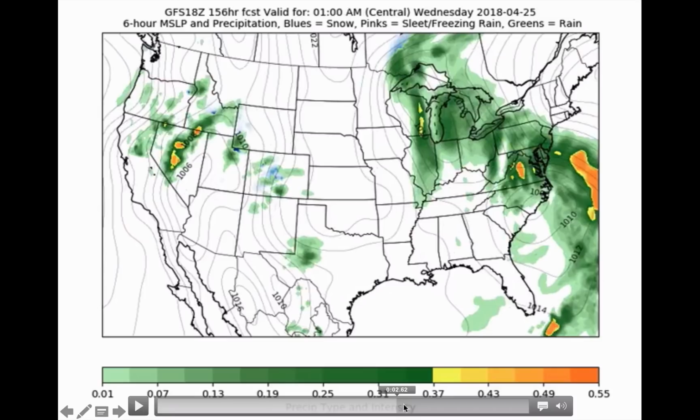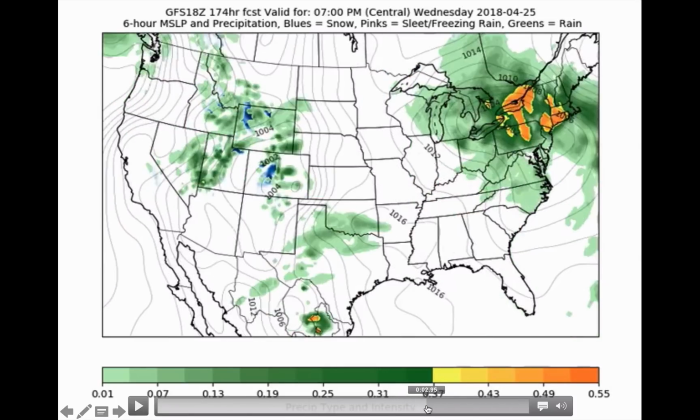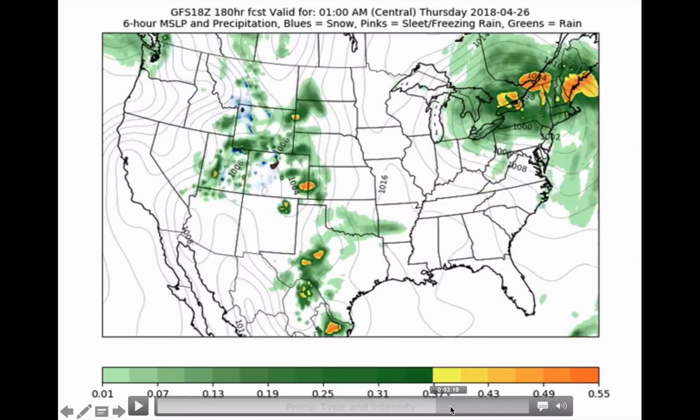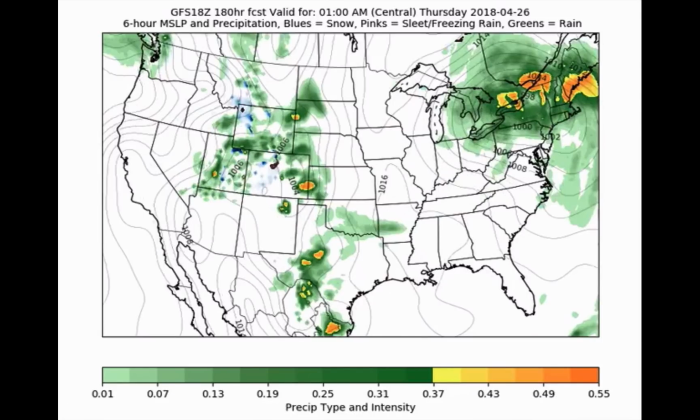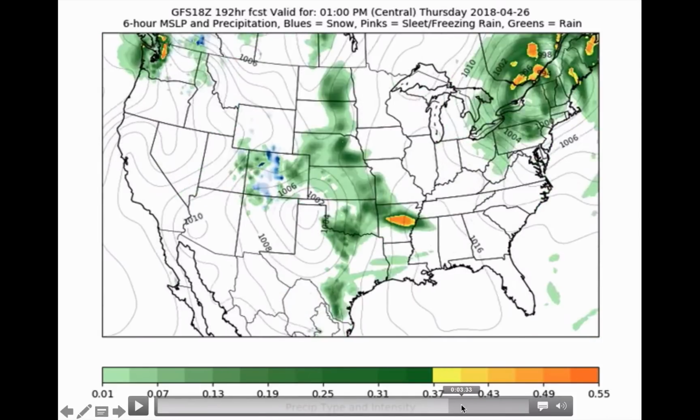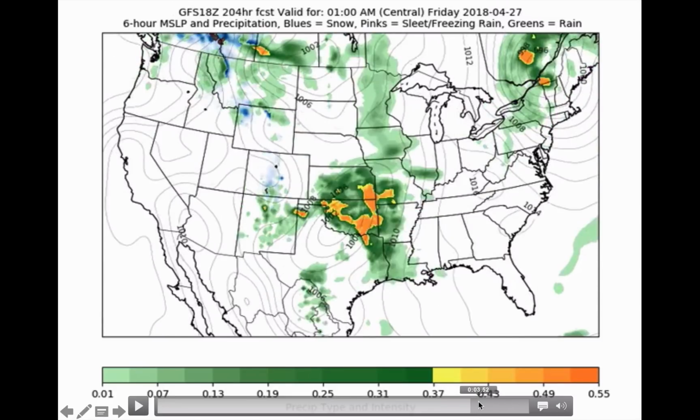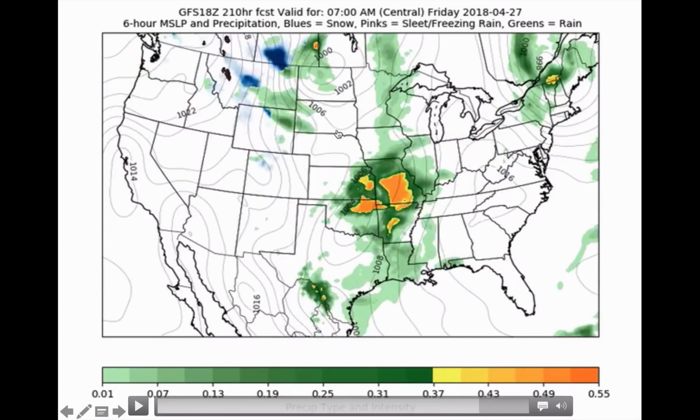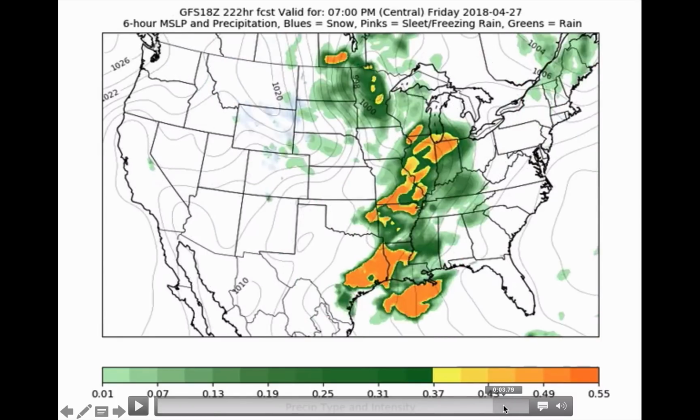The next big system we're going to have to be on the lookout for is so far out that I don't have a ton of trust in this. We are now out past a week here, looking way out toward next Thursday, Friday. We've got a low pressure system that's going to try to kick off in Texas. It's going to team up with the flow of the jet stream to bring another big low here.